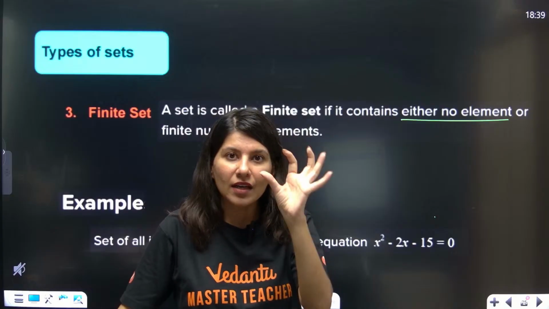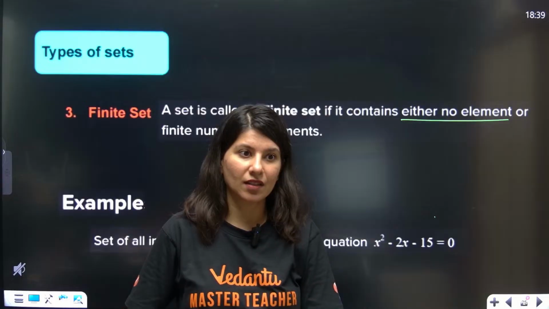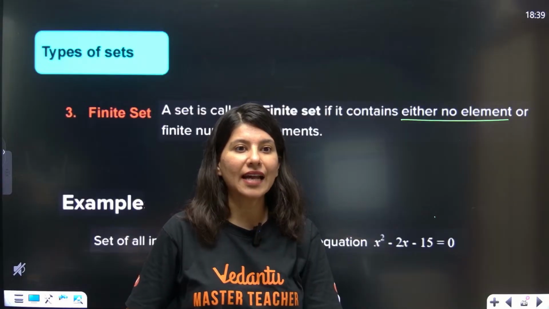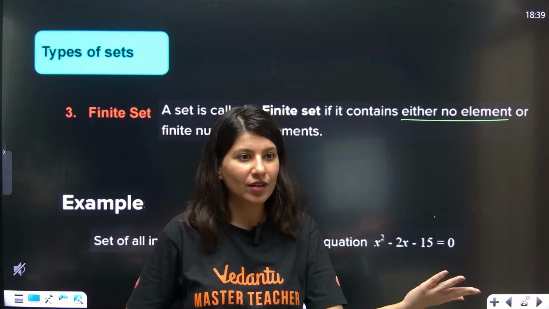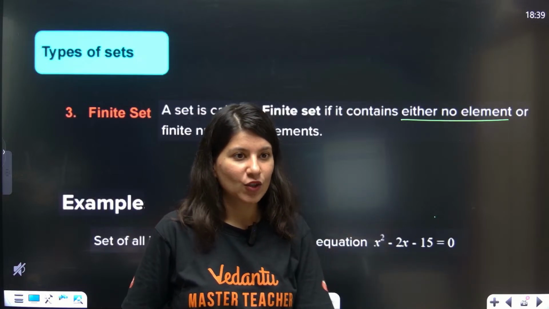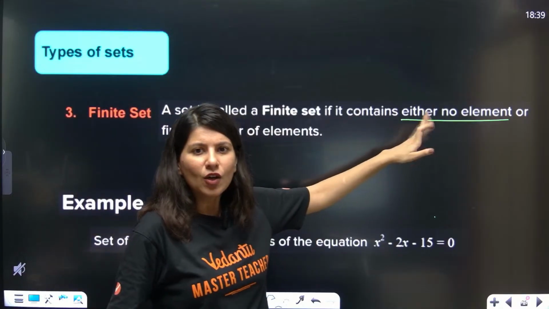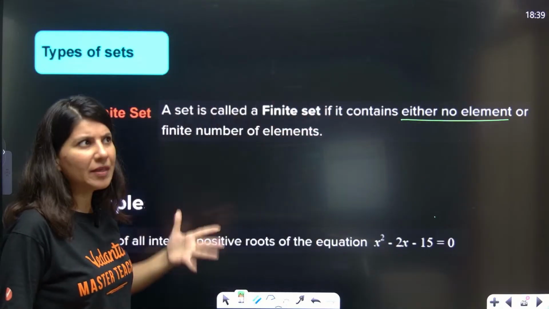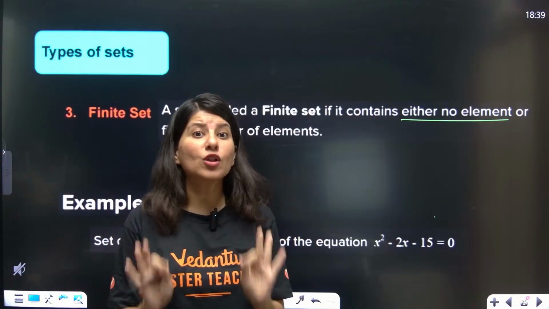Finite means the cardinality should be something; you are able to give the cardinality. Cardinality could be 0, 1, 2, 3, 4. So a finite set can have 0 elements or some finite number of elements. Be it 100, 200, 300, it's still a finite number. 1000 is also a finite number.